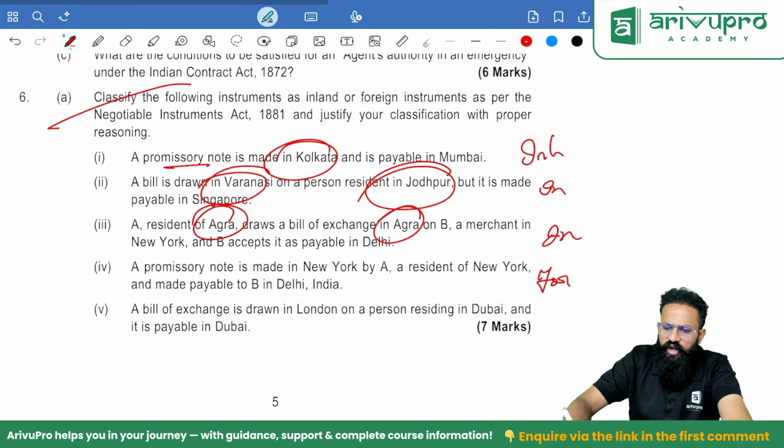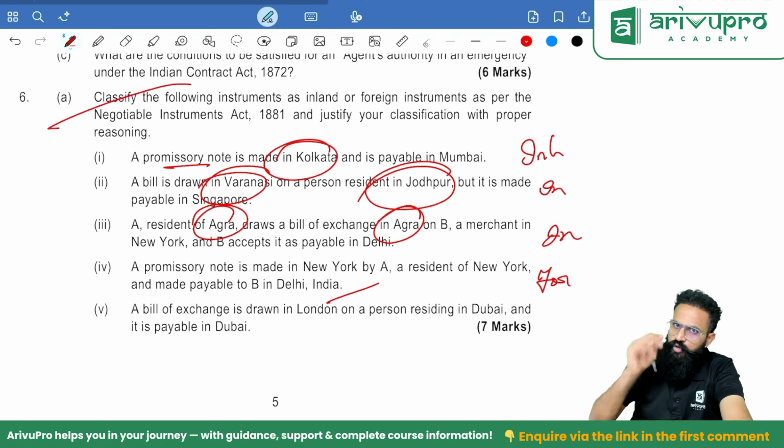A bill of exchange is drawn in London on a person residing in Dubai. So two conditions not satisfied. Foreign. Done.